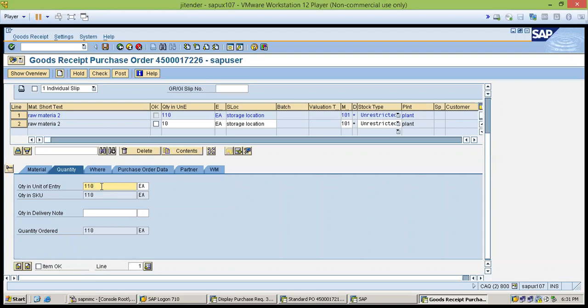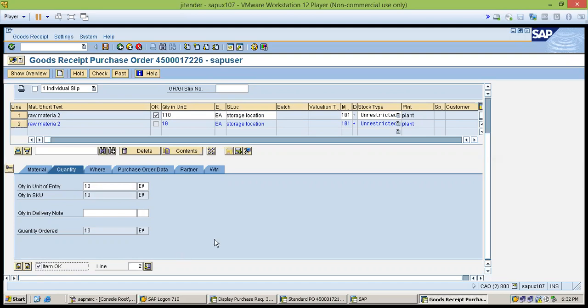After that, if everything is okay, you can check that option, which means you have pressed okay. If you want to go to the other item, you can, then check the quantity and press okay here.